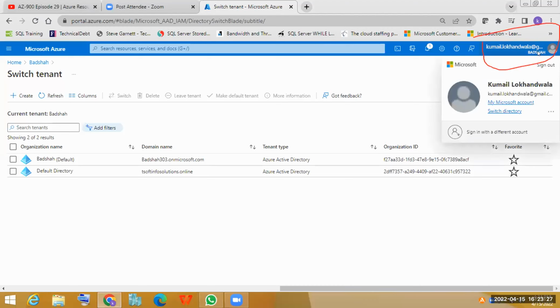Okay, right. So Kumail has logged in with his ID kumail.lokhanwala@gmail.com. With this ID, he has created this account, and with this ID, he has got access to my account. That is the reason under this ID, he sees two organizations. So Kumail as an employee or as a resource has access to two clients.